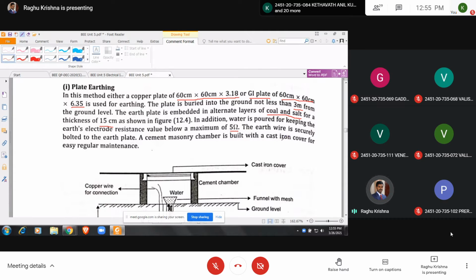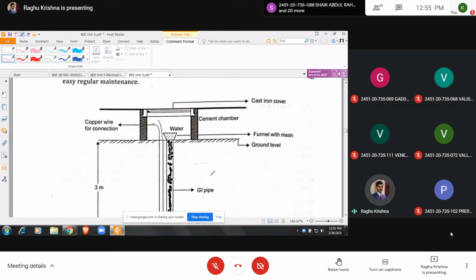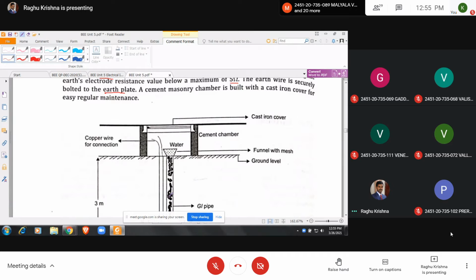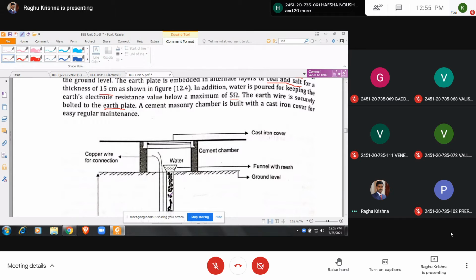Next, the earth wire is securely bolted to the earth plate. We can see the earth wire here, securely bolted to the earth plate. A cement masonry chamber is built with an iron case cover for easy regular maintenance.